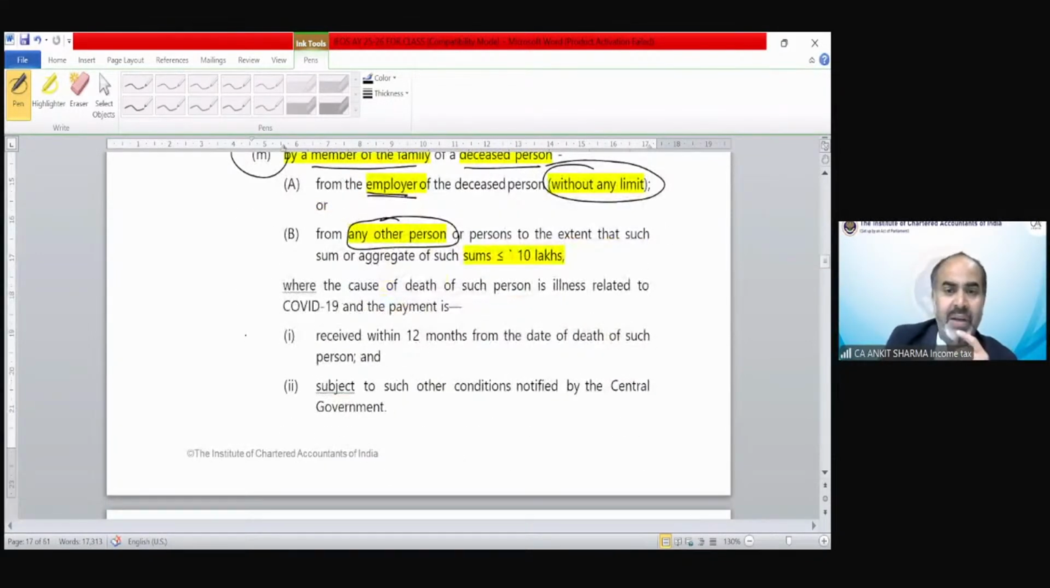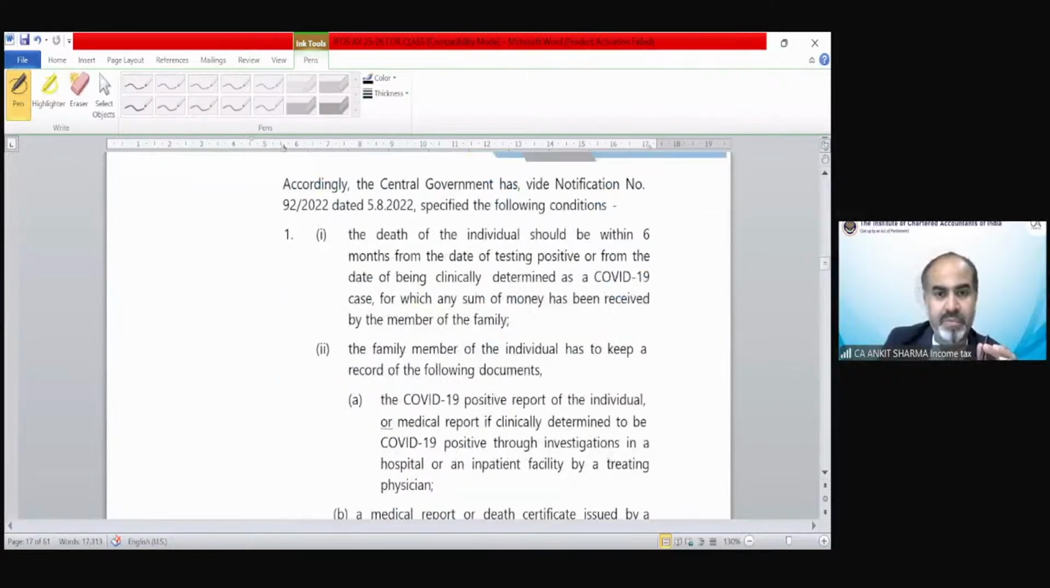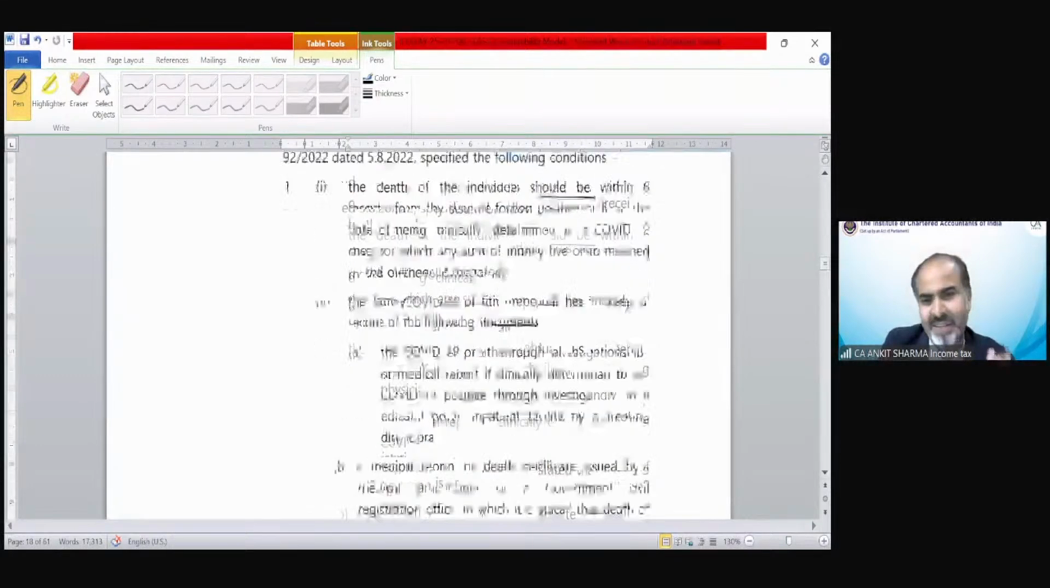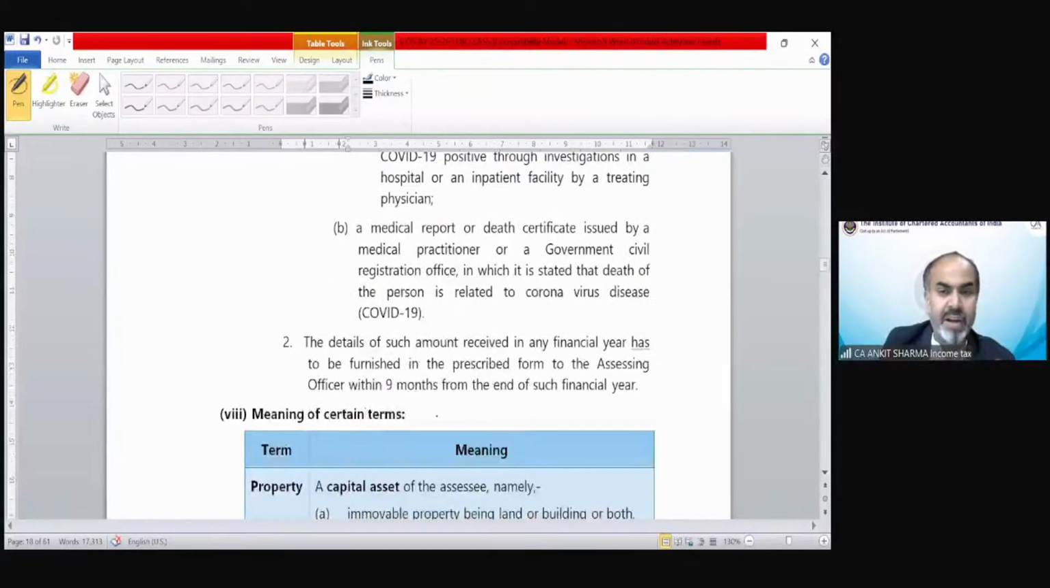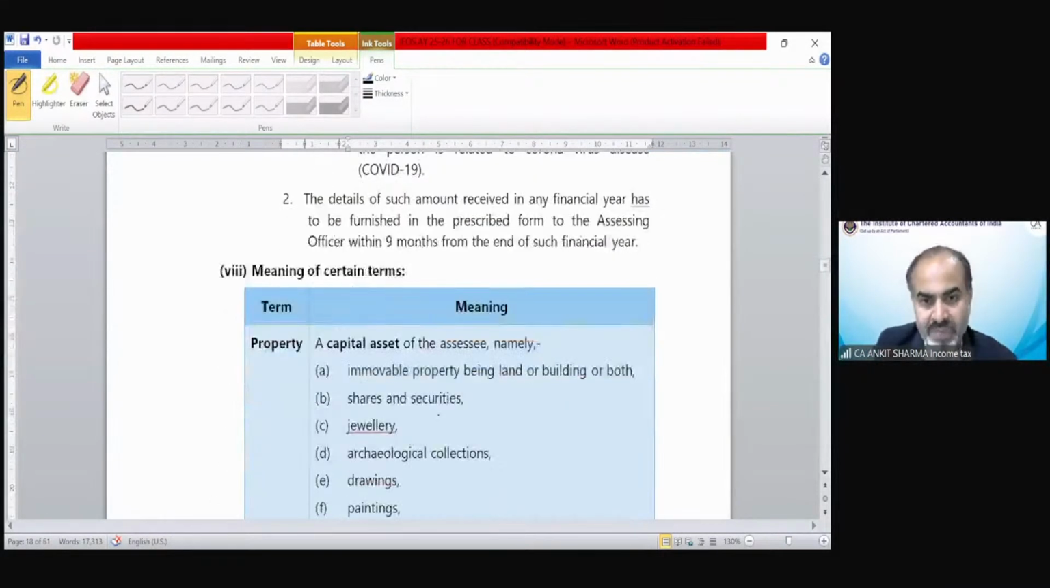You have to again submit the details regarding the death, etc., that the illness was due to COVID-19, and the payment should be received within 12 months from the date of the death, subject to other conditions notified by the government. Other conditions are that you have to submit documents within a certain time period to the medical officer, etc., and need to submit the medical report of so and so person.